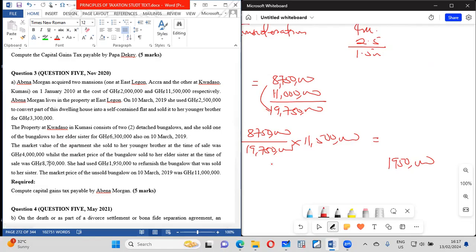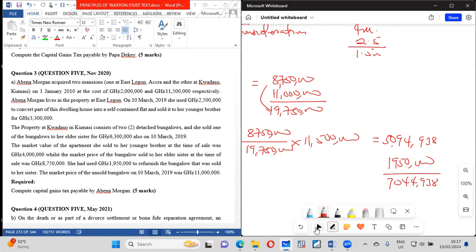So 8750 divided by 19,750 multiplied by 11,500 gives me 5,094,938. If I add 1950, the total cost therefore will be 7,044,938. So that gives me the total cost.